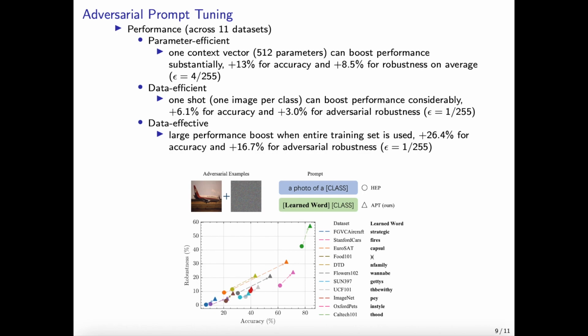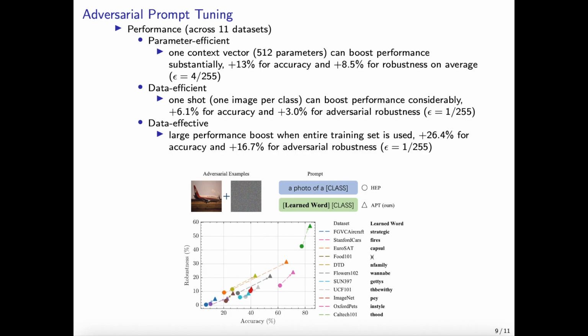Secondly, it demonstrates remarkable data efficiency. Through the utilization of a single shot, one image per class, our method yields notable performance improvements, with accuracy seeing a commendable increase of 6.1% and adversarial robustness experiencing a discernible rise of 3.0%.